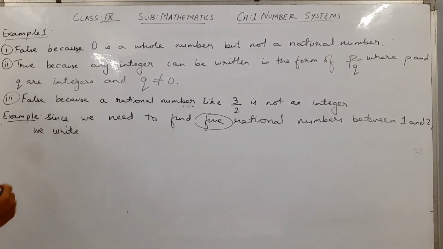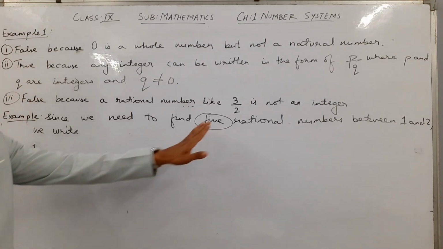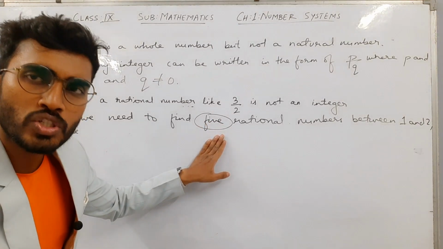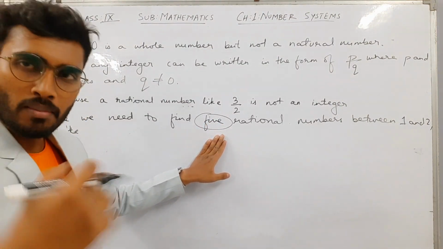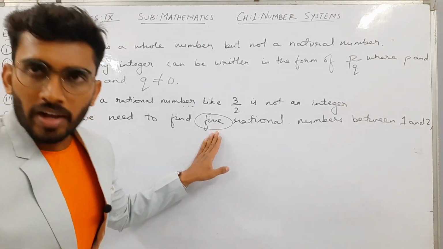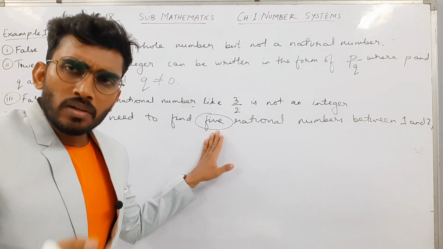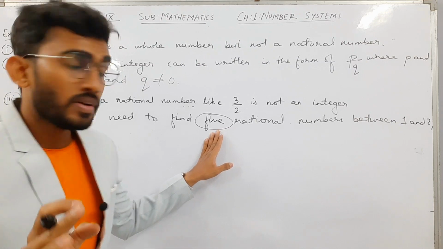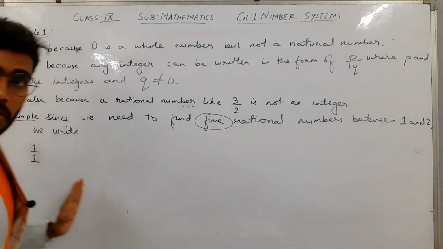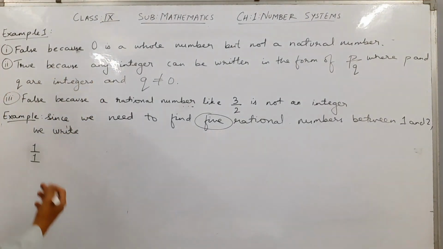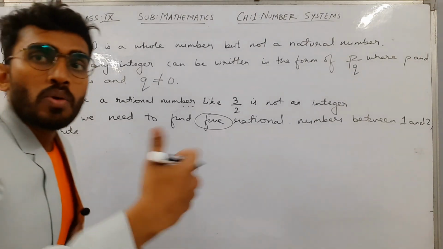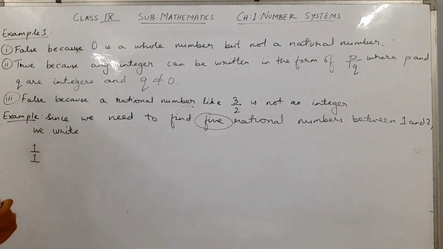So what you have to do is that 1 can be written as 1 upon 1, that is in the form of P upon Q. Now since you have to find 5 rational numbers, you have to multiply a number greater than 5, it can be any number, in the numerator as well as in the denominator. That means we write an equivalent rational number of 1.